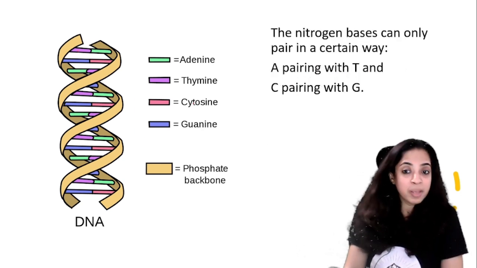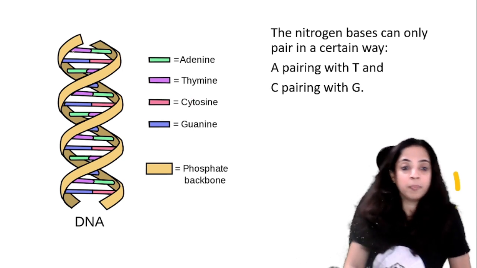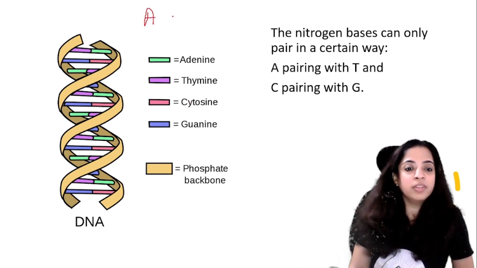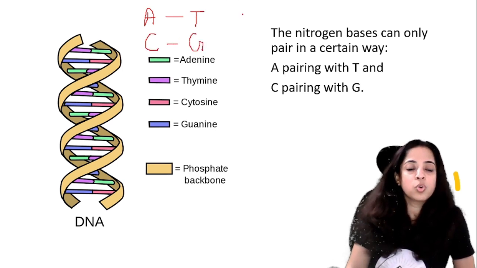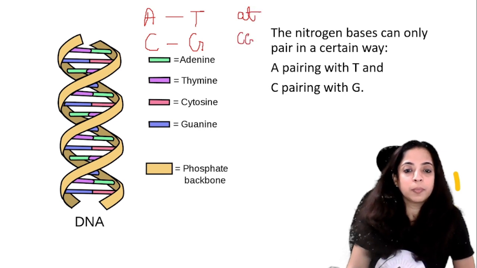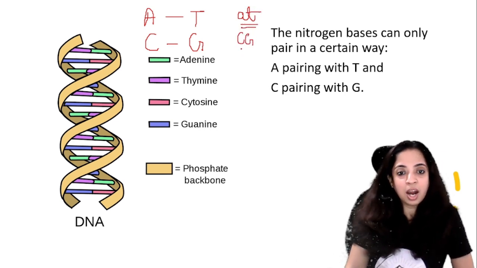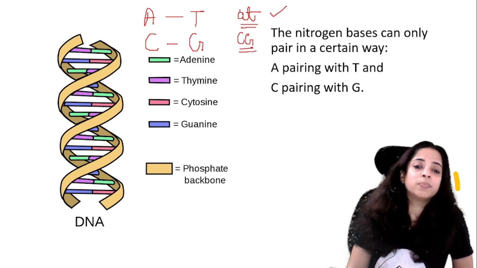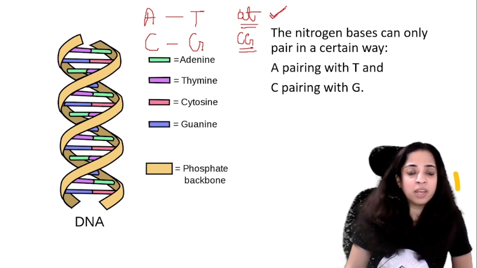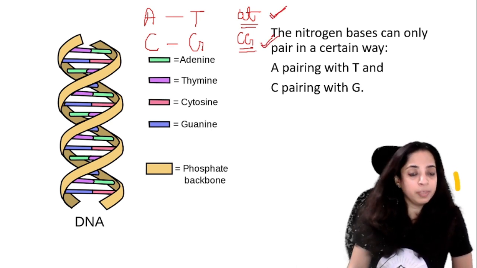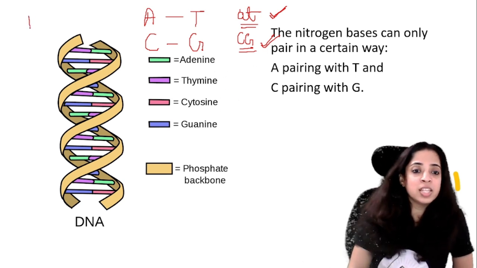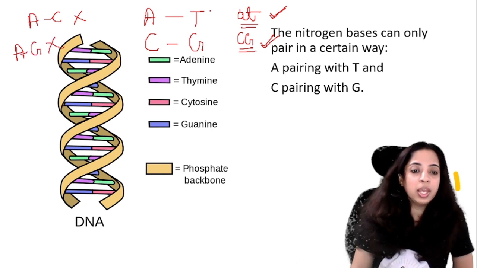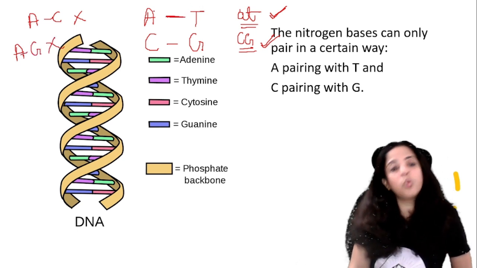Now, the nitrogen bases can only pair in a certain way: A can pair only with T and C can pair only with G. So remember it like this, ATCG, cardiogram: A can only pair with T and C can only pair with G. Okay, they cannot pair otherwise. A cannot pair with C or A cannot pair with G. No, A can pair only with T, T can pair only with A.